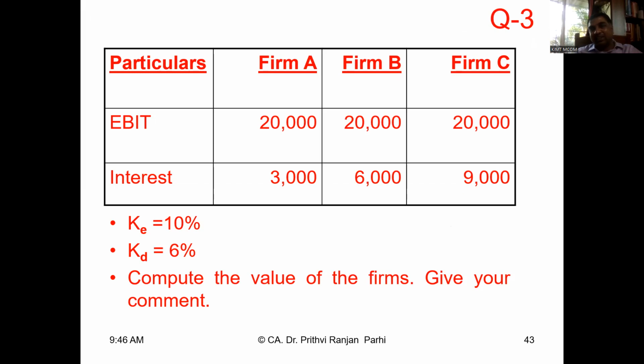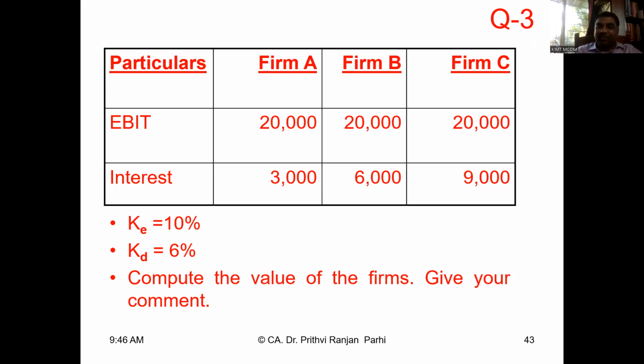The question says there are three firms, firm A, B, and C. EBIT is 20,000, 20,000, 20,000. Each one of them is having the same EBIT, 20,000 rupees. Interest is 3,000, 6,000, 9,000. The question also says cost of equity is 10%. Cost of debt is, of course, lower than that. It is 6%. And since interest amount varies, 3,000, 6,000, 9,000, this also indicates that firm A is having less debt, firm C is having the highest debt and B is having moderate debt. The question is asking you to compute the value of the firm and give your comment.